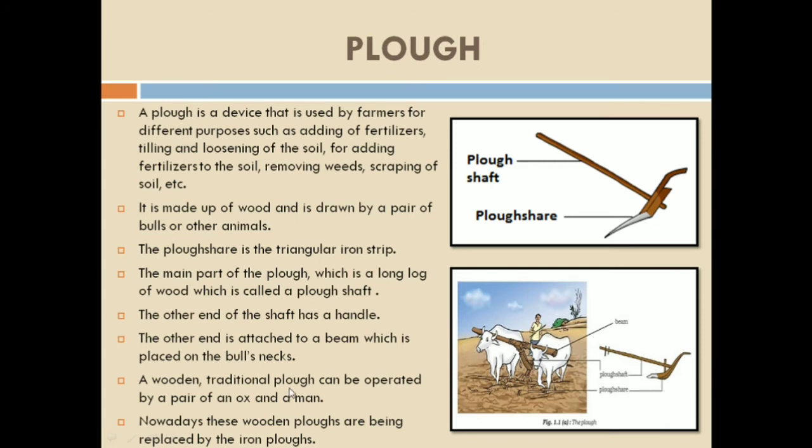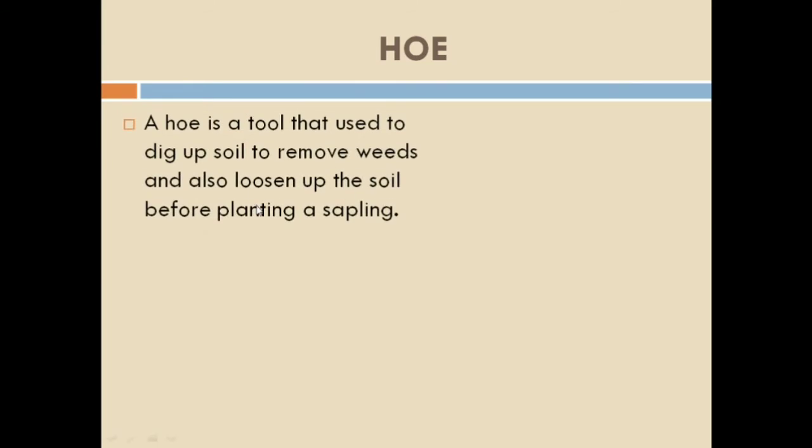Now, which was the second implement? Which was the second tool? It is the hoe. So let's see what a hoe is. A hoe is a tool that is used to dig up soil, to remove weeds and also loosen up the soil before planting a sapling.